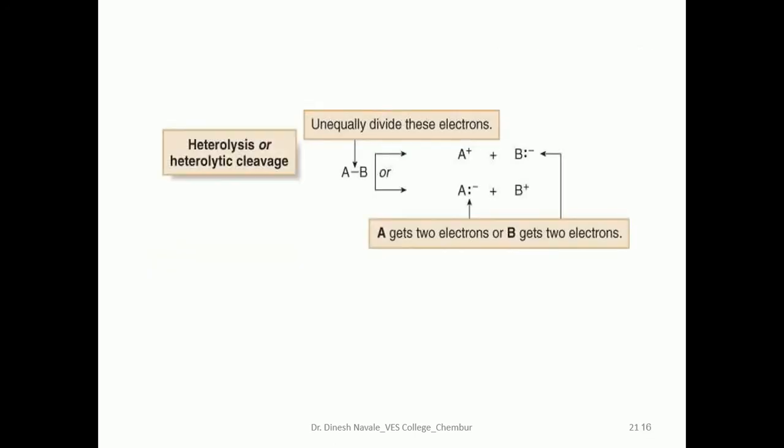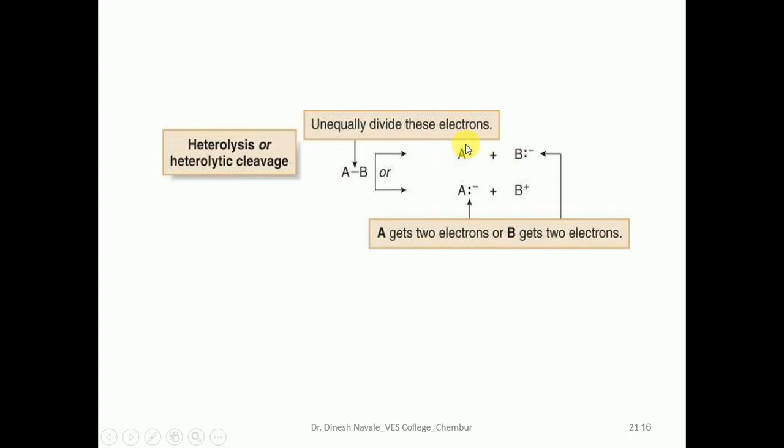Now heterolytic cleavage, or heterolysis. In heterolysis, whenever there is heterolytic cleavage, the electrons of the covalent bond between these two atoms will be shared unequally. It can be shared by A, in that case it will form A minus, and B will become B plus. If both electrons from this covalent bond are taken by B, it will form B minus, and the other atom will become A plus.